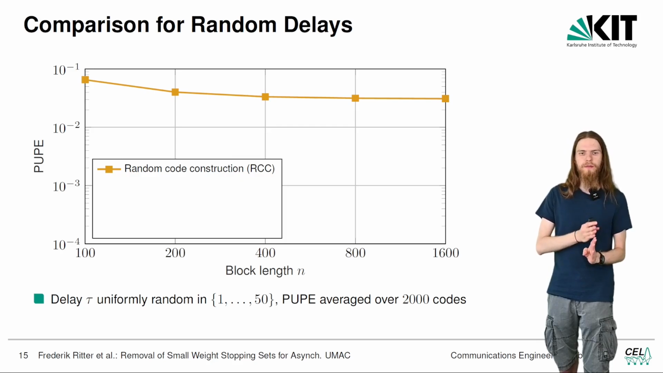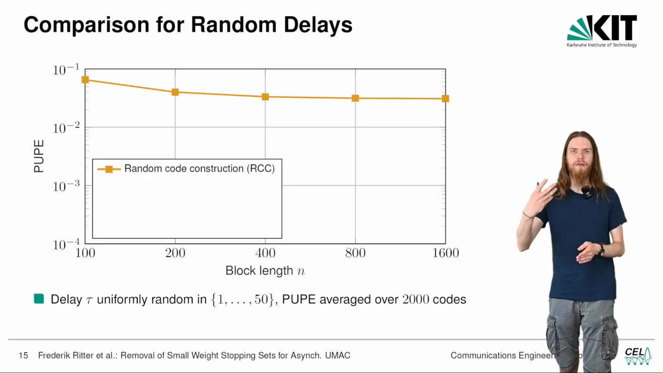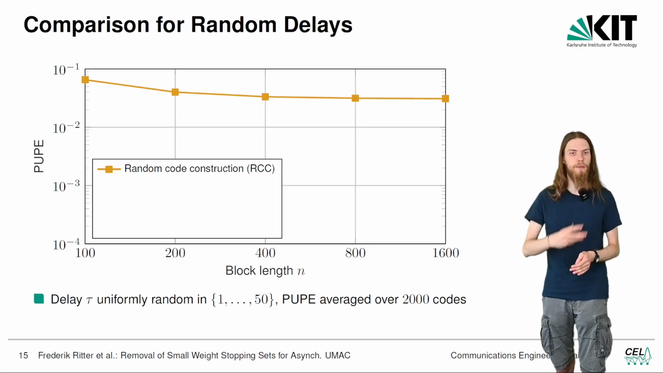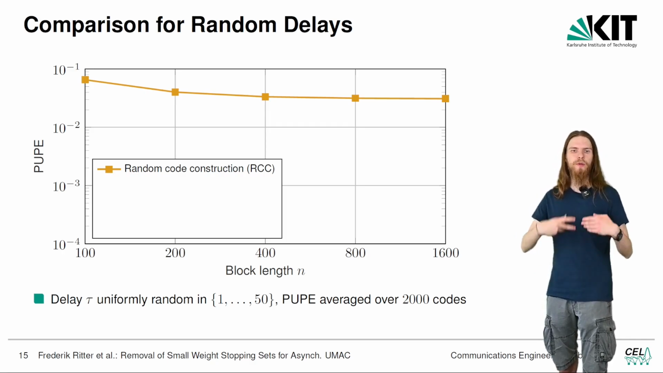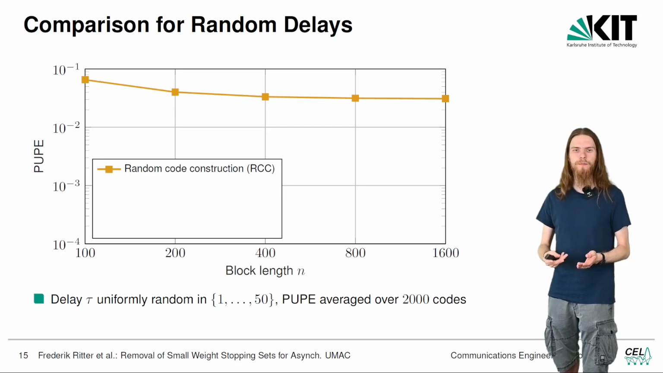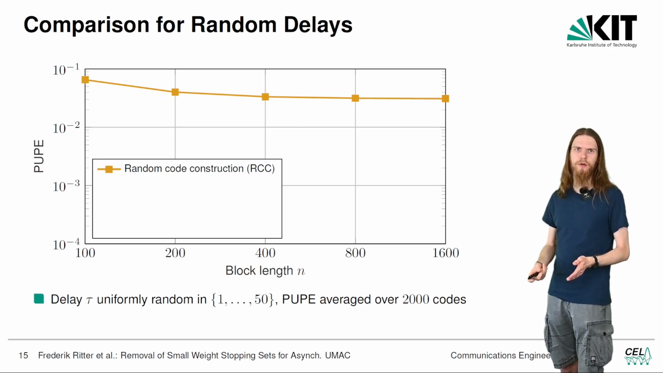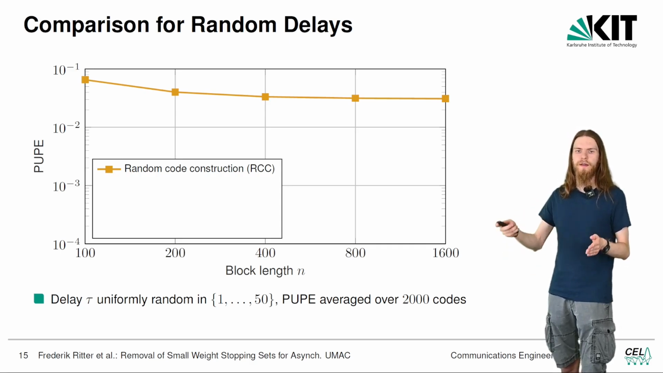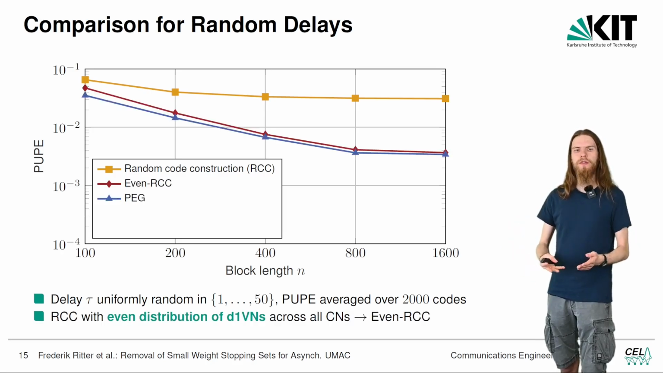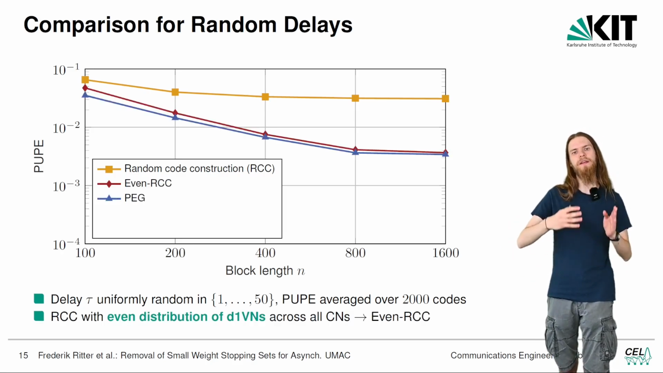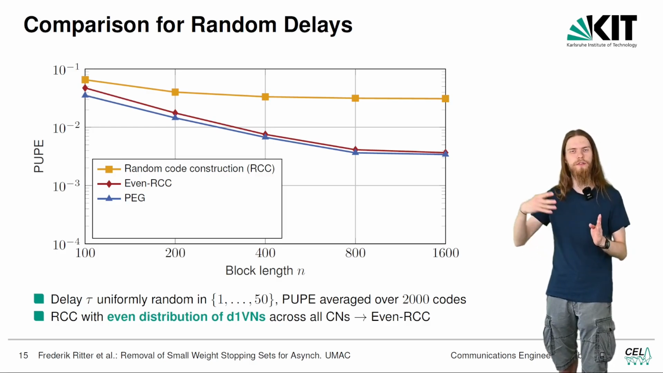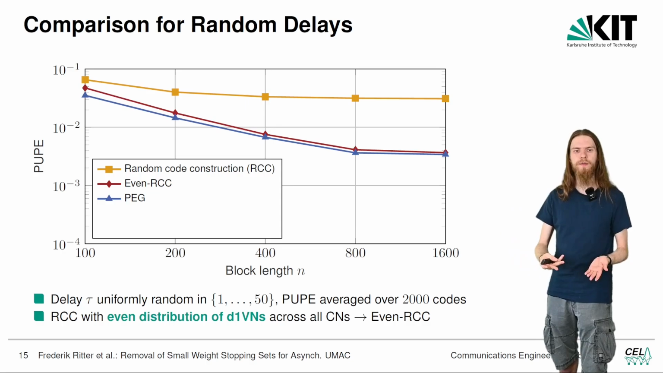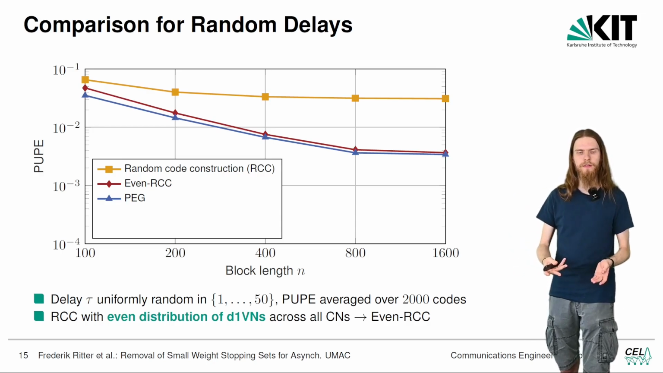Now tau is random between 1 and 50, and instead of tau we now have the block length n on the x-axis while the error probability remains on the y-axis. And we are first looking at a randomly constructed code. This has a relatively high number of four-sets and other stopping sets, so we have this high error floor. If we then use our intuition from earlier and evenly distribute the degree 1 variable nodes across the check nodes, we get what we call even random code construction, and this can reduce the error probability by almost 1 order of magnitude for the higher block lengths.